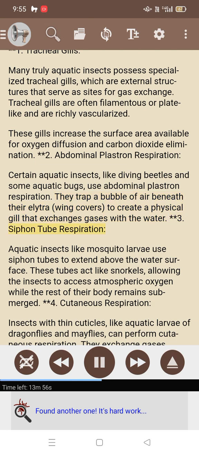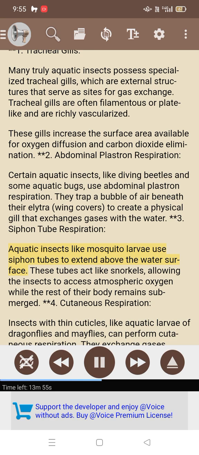3. Siphon tube respiration. Aquatic insects like mosquito larvae use siphon tubes to extend above the water surface. These tubes act like snorkels, allowing the insects to access atmospheric oxygen while the rest of their body remains submerged.